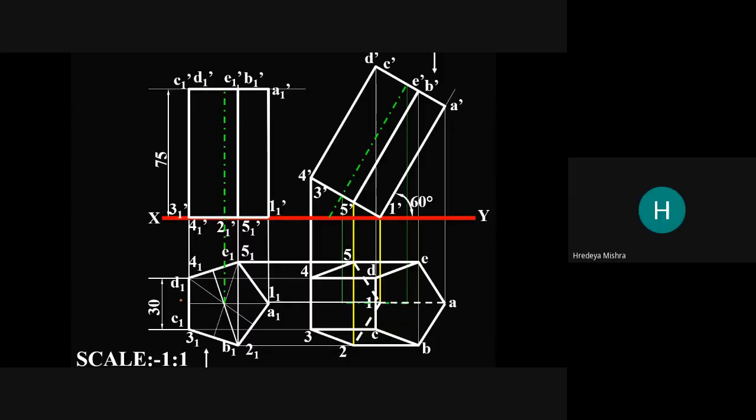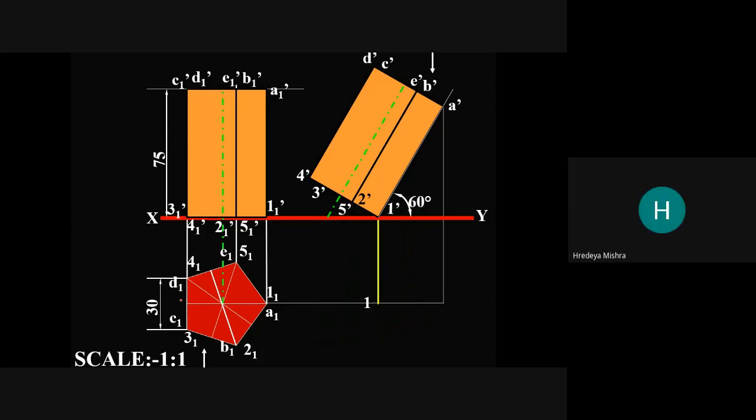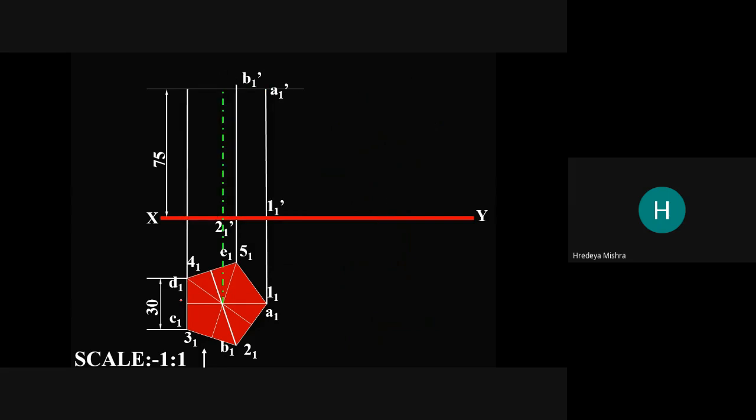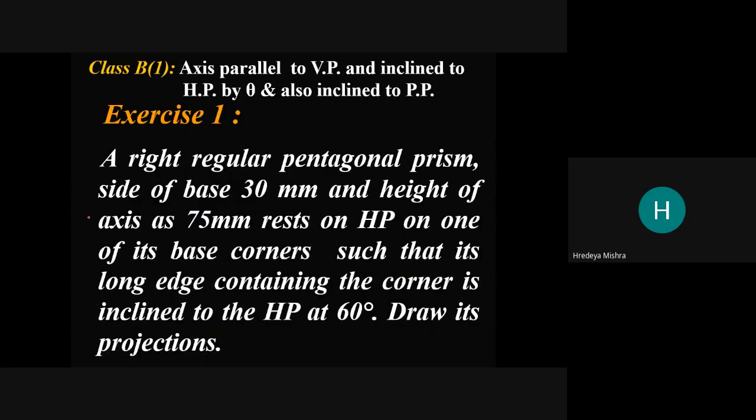Sir, can you repeat the last? Okay, I will repeat this. I repeat the question also, so you can see. A right regular pentagonal prism is there.